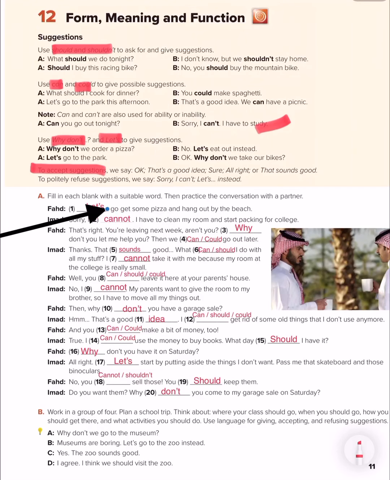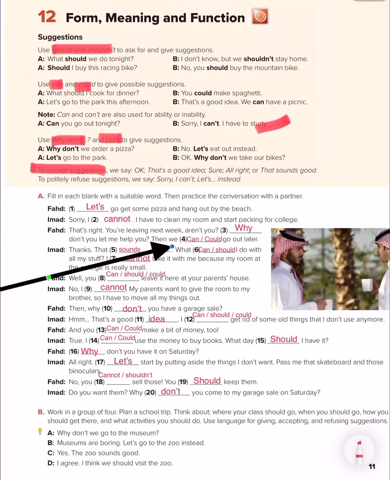Look what do we have here. Let's go out. We have here let's. Why? Because we give suggestions. Let's go get some pizza and hang out by the beach. Sorry, I can't. Look here, we use can't because it's ability. I can't. I have to clean my room and start packing for college. That is right. You are leaving next week, aren't you? Why don't, look, we have here don't, so we will say why. Why don't you let me help you?